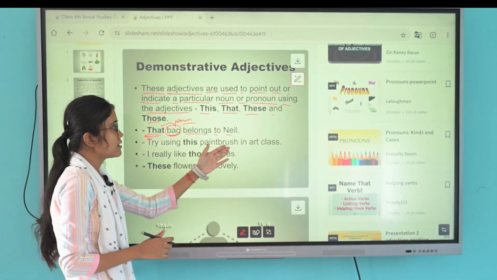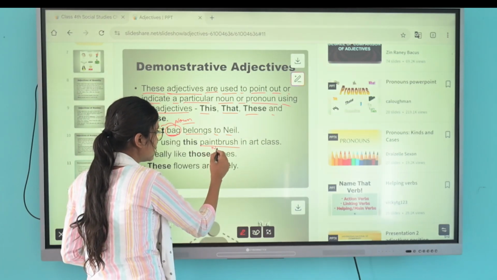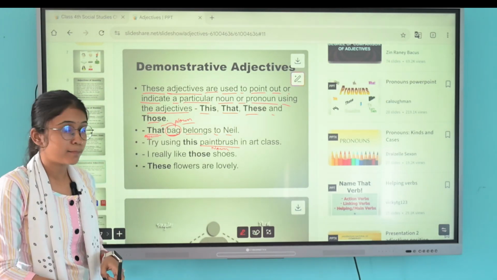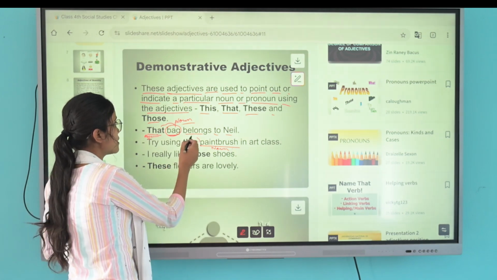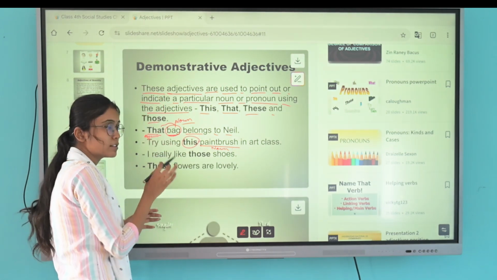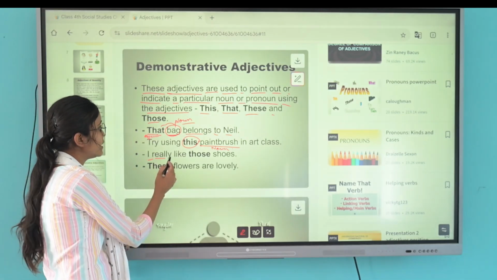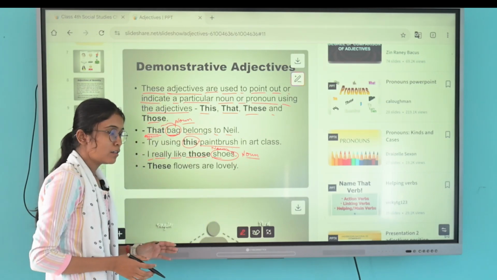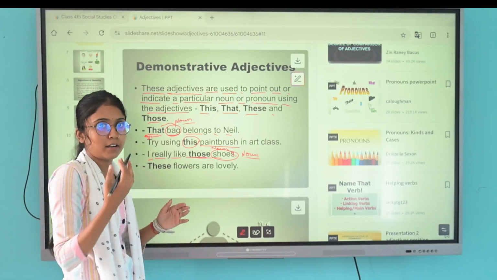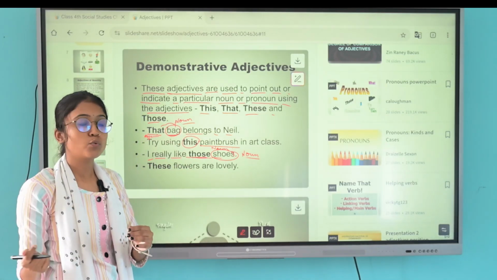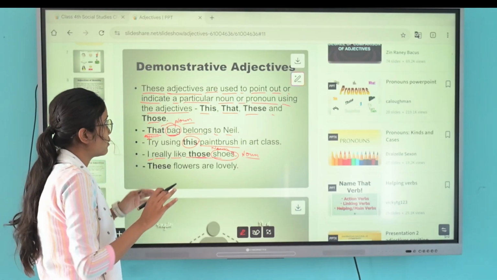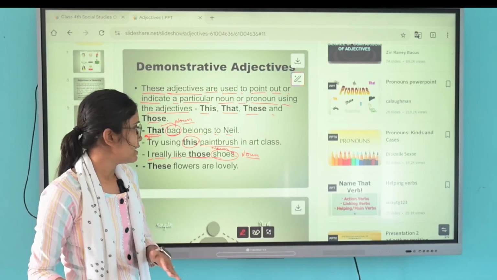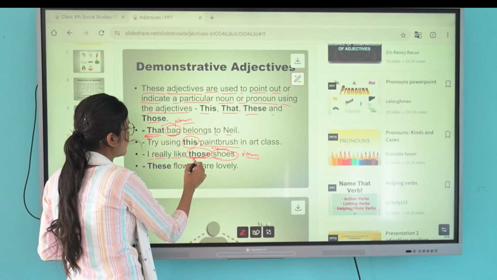Try using these paintbrushes in art class. Paintbrush is a noun, so it describes the paintbrush, like this paintbrush. This is included in demonstrative adjectives. I really like those shoes. Shoes are nouns. We point out the shoes, like those shoes, these shoes. Simply this, that, these, those are examples of demonstrative adjectives.